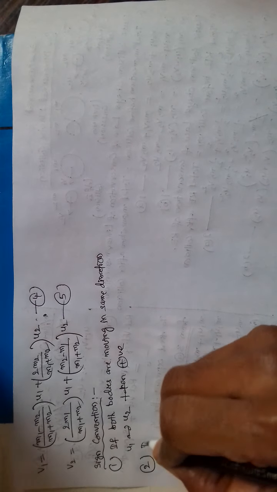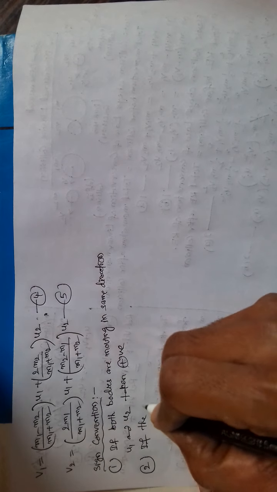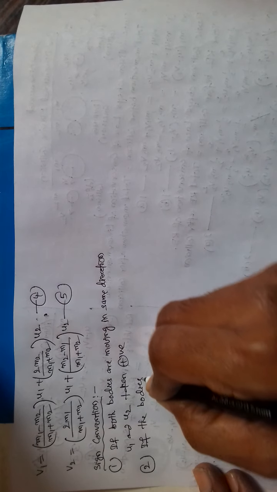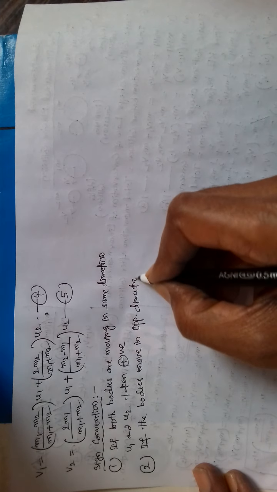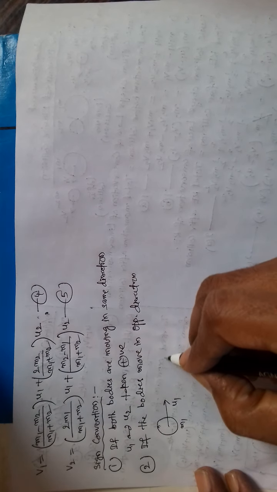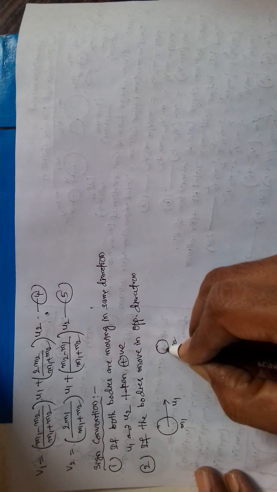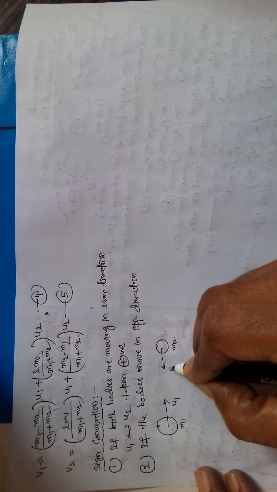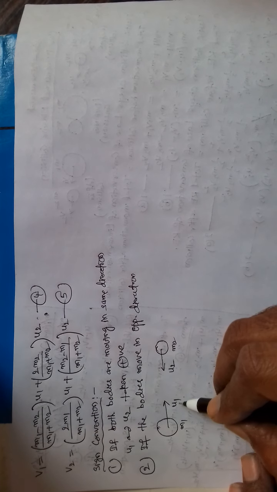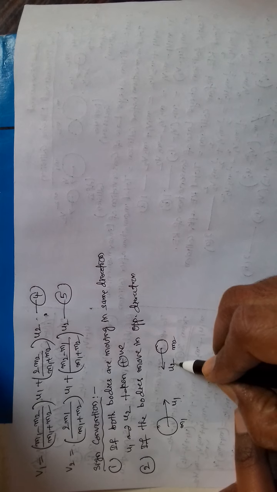Second, if the bodies move in opposite direction, that is m1 body is moving to right hand side and m2 body is moving to left hand side, then if this is taken as positive, automatically this becomes negative.